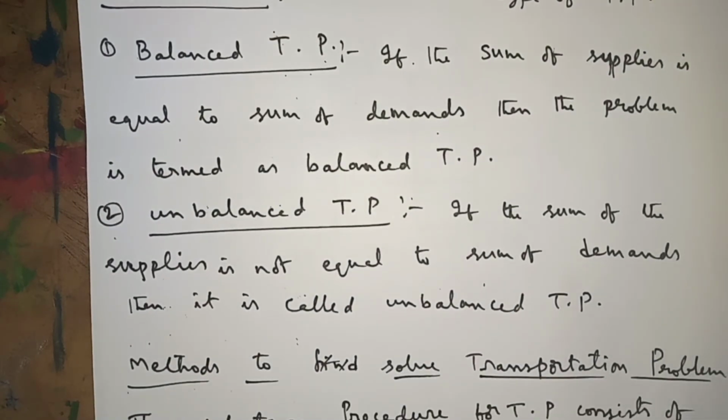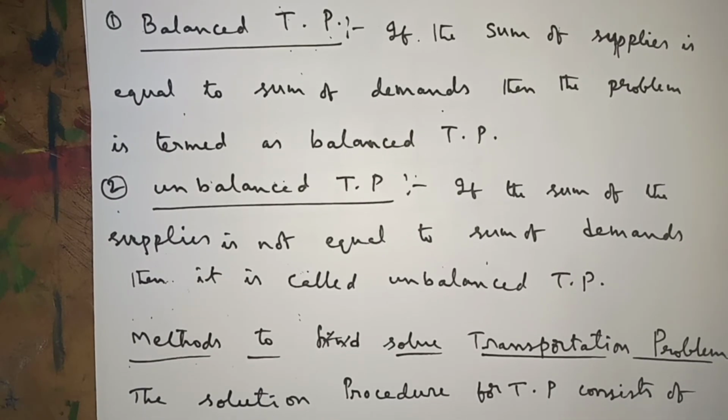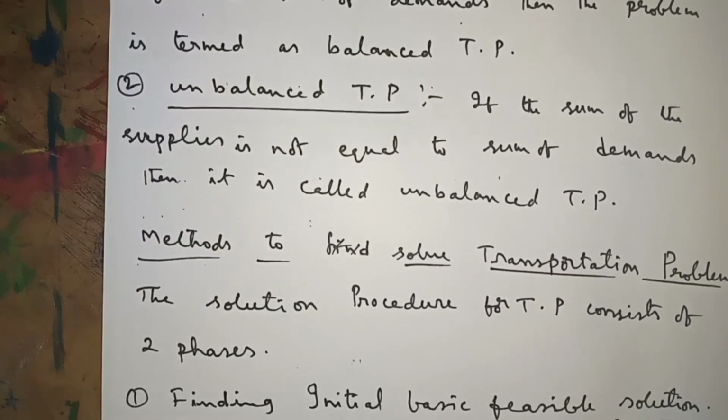If the sum of supplies is not equal to the sum of demands, then it is an unbalanced TP. While doing the problems, I will show you what is balanced and unbalanced with examples.